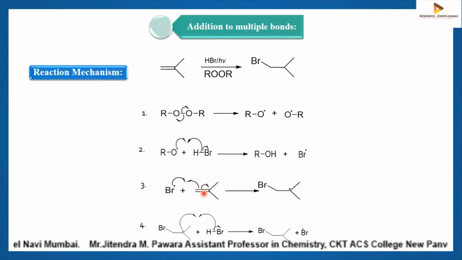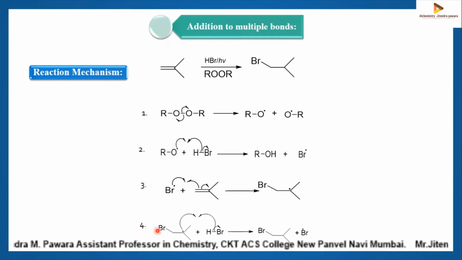When this double bond breaks homolytically, you will get two radicals, C radical and CH2 radical. So bromine will add to this CH2 radical because CH2 has more hydrogens, and you will get a carbon centered radical. Because the radical is on carbon, that is called a carbon centered radical.